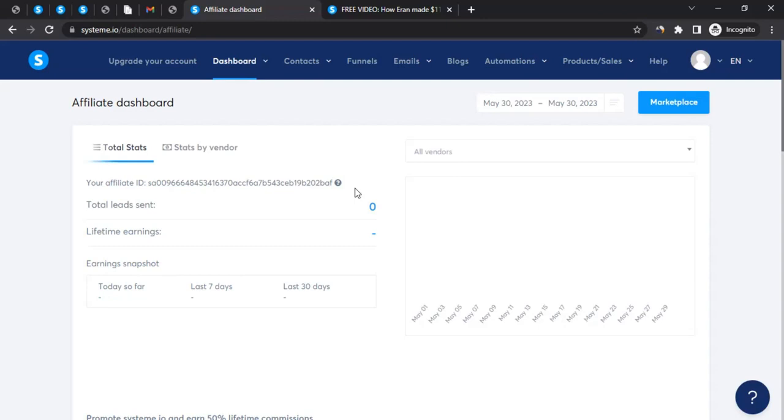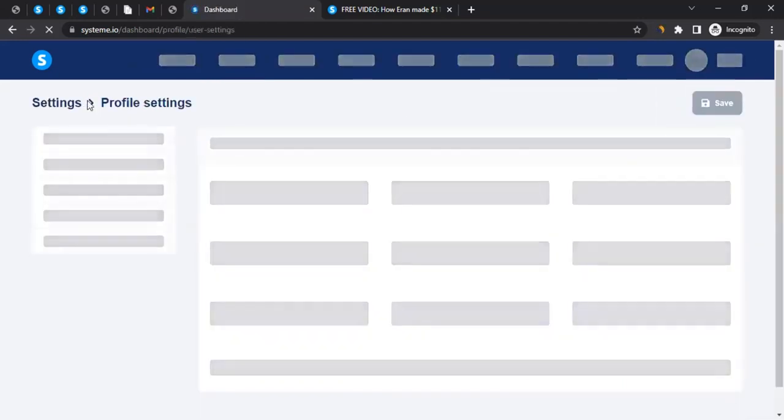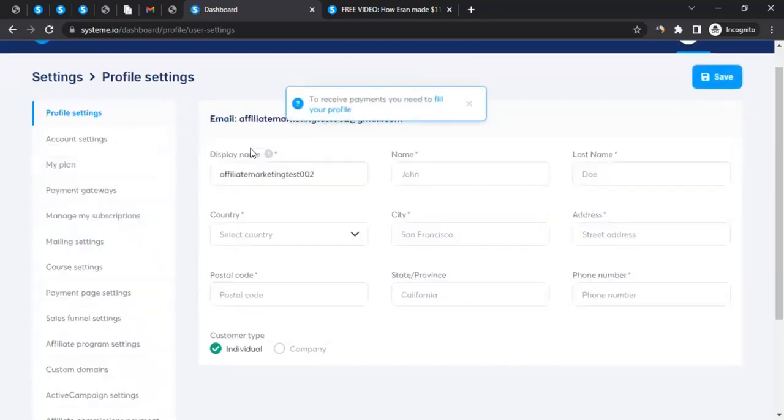Now, how about getting the commission of it? So all the commission you'll see in here, but how about the payment of that? For getting the payment from systeme.io, first thing you have to update your profile. And for that, you can click on this avatar sign on the top right hand side, hover over here and click on settings. When you do that, it will take you to your profile settings. It's going to take a few seconds to load, and then you would be able to see your profile information. Not just profile information, there would definitely be more information in here.